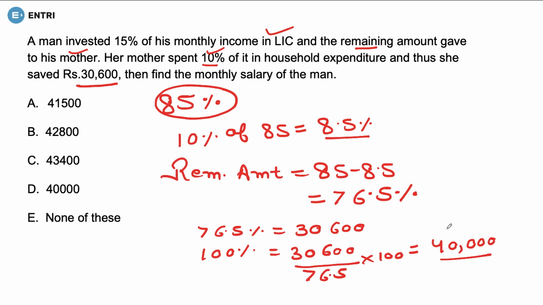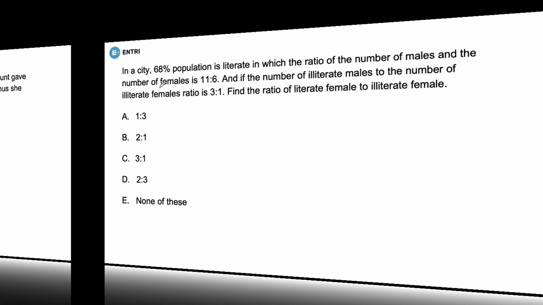Is there any option regarding that? Yeah, option number D is there. Hence, option number D is correct. So for these types of questions, use this approach because this approach is the best one. Now, let's move on to the next question.